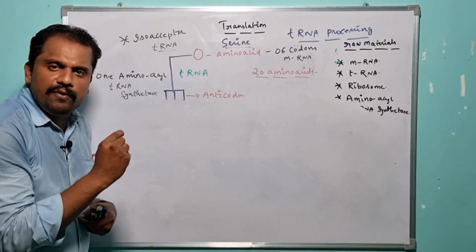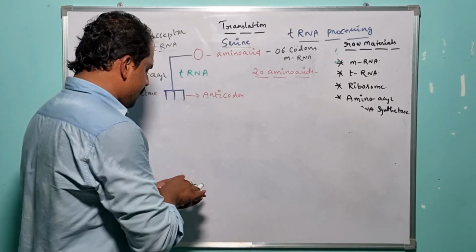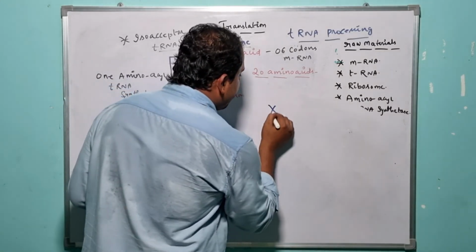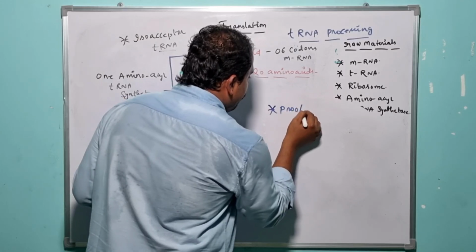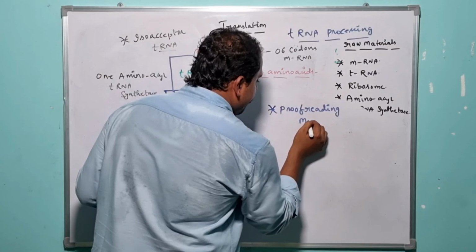So here the amino acid tRNA synthetase possesses a specialized activity, and that specialized activity is nothing but what? Proofreading mechanism or the proofreading process, right? So let me write it here. What is it? Proofreading mechanism, right?